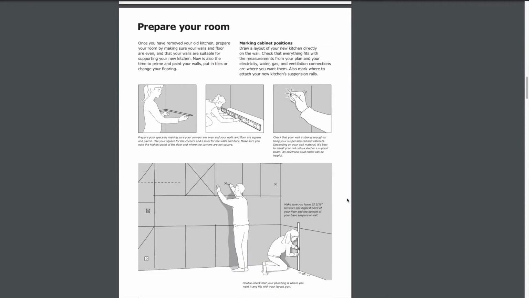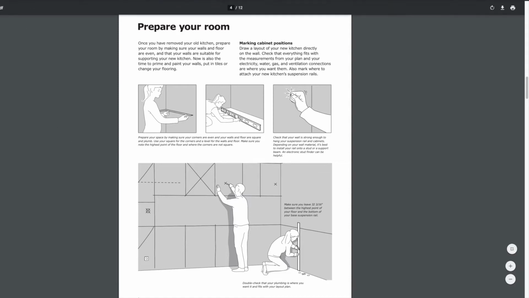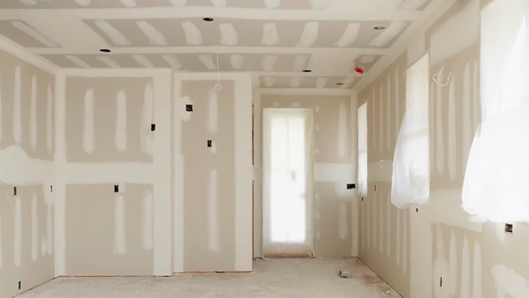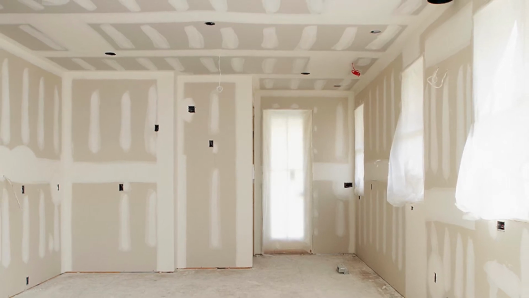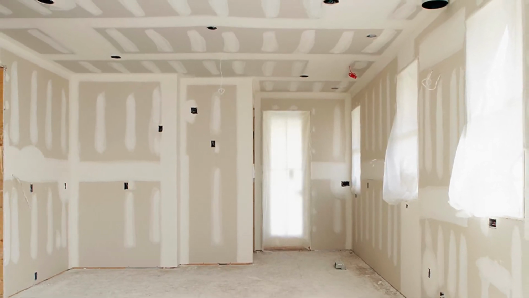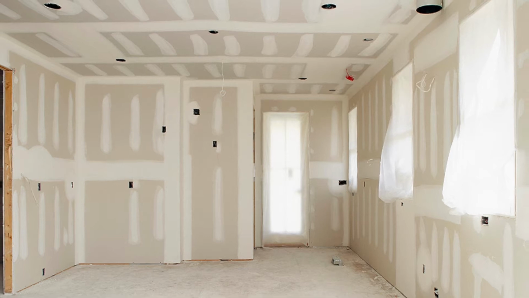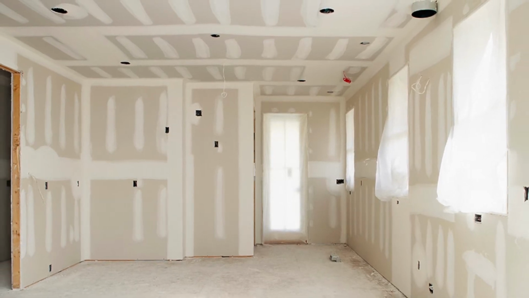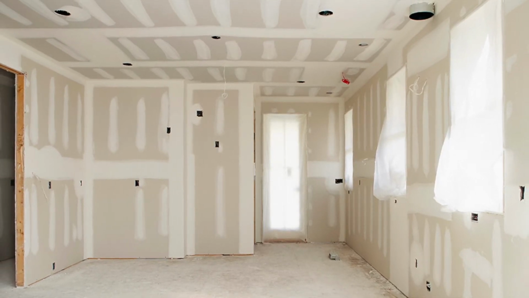because look, we need to go in here, we need to prepare our room. Before you get started with installing your IKEA kitchen, you want to make sure that your floors and your drywall are complete. It'll be easier to get your cabinets installed once that's happened. Make sure your electrical outlets are marked off, and then you have that set up and ready to go.